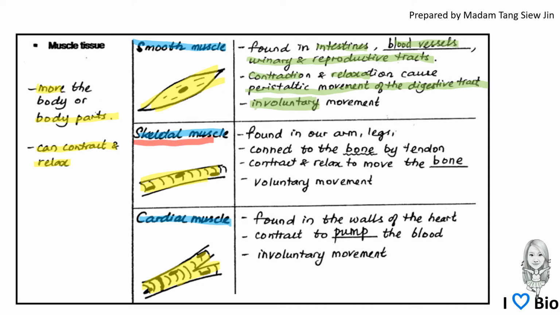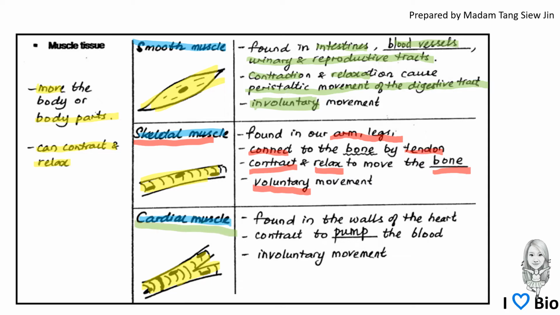Skeletal muscle can be found in our arms and legs, and it contracts and relaxes to move the bones, and it connects to the bone through the tendon. This type of movement is voluntary because we can control this movement. An example of skeletal muscle is the chicken wings and drumstick. So when you are eating the chicken wings and the drumstick, you are eating skeletal muscle tissue.